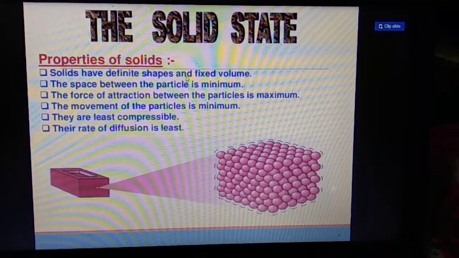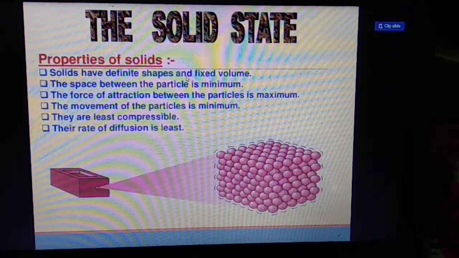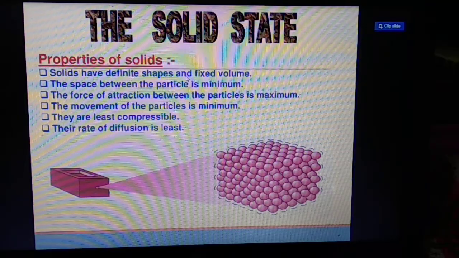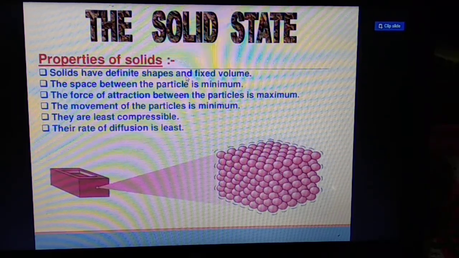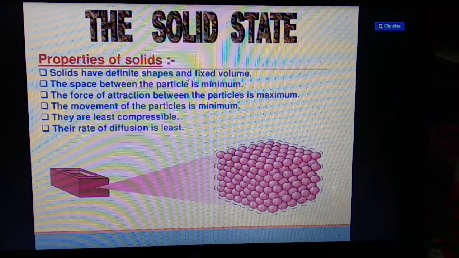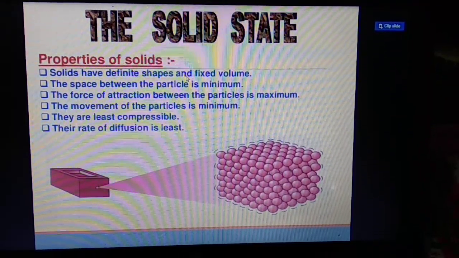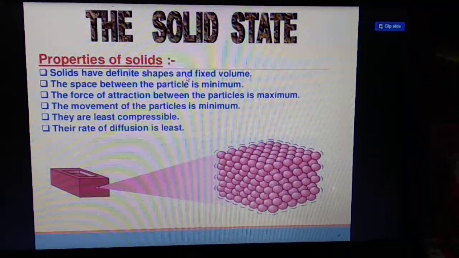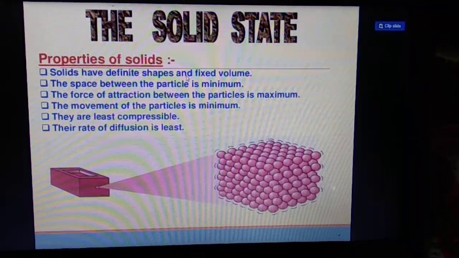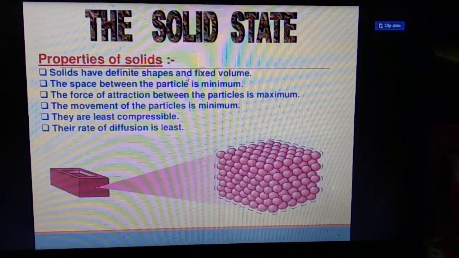The solid state properties, students. Solids have definite shape and fixed volume. The space between the particles is minimum. The force of attraction between the particles is maximum. The movement of the particles is minimum. They are least compressible and their rate of diffusion is least. So these are the 6 properties of solids.